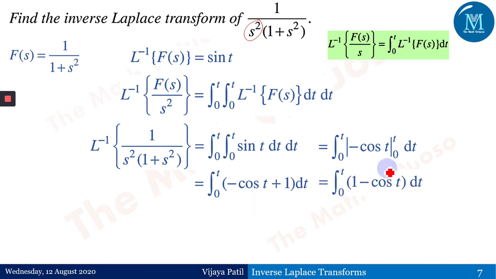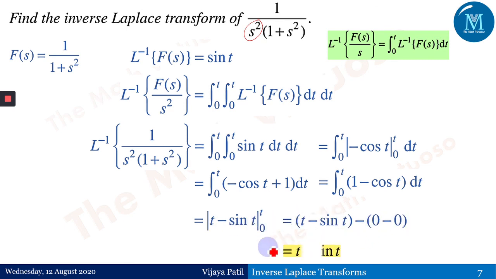Now again we'll integrate this. Integration of 1 is t, minus integration of cos t is sine t, 0 to t, and therefore the upper limit gives the same function, t minus sine t, and the lower limit as 0 would give me both terms as zero, and therefore my final answer is t minus sine of t. T minus sine of t is the answer for this transform.